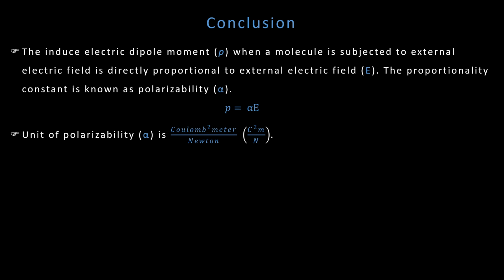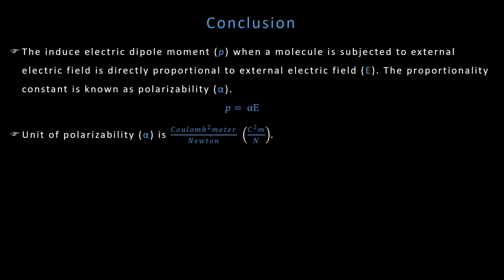Polarizability is mainly for one molecule, but in real situations we have so many molecules in a material. When one molecule induces a dipole moment, and this happens with all the molecules, the material as a result will possess a net dipole moment.